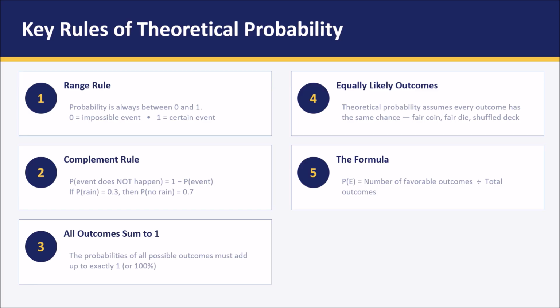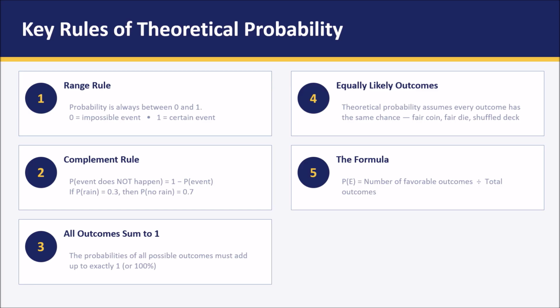So dear students, hope you understood the basic concepts of probability, and we had gone through 5 main concepts from the probability. We started with the range rule. The probability is always ranging from 0 to 1, where 0 means an impossible event and 1 means a certain or 100% chance event, and other events always lie between 0 and 1.